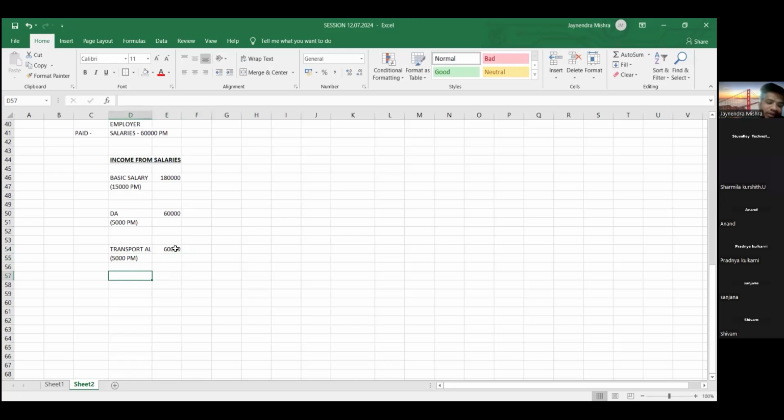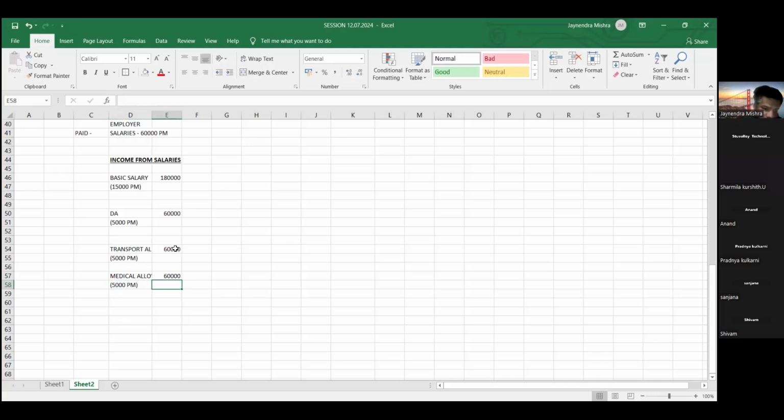That extra salary which we pay him or her is by way of medical allowance. So let us assume medical allowance is 5,000 per month. During the financial year of 12 months, April to March, we have paid 60,000 rupees as medical allowance.